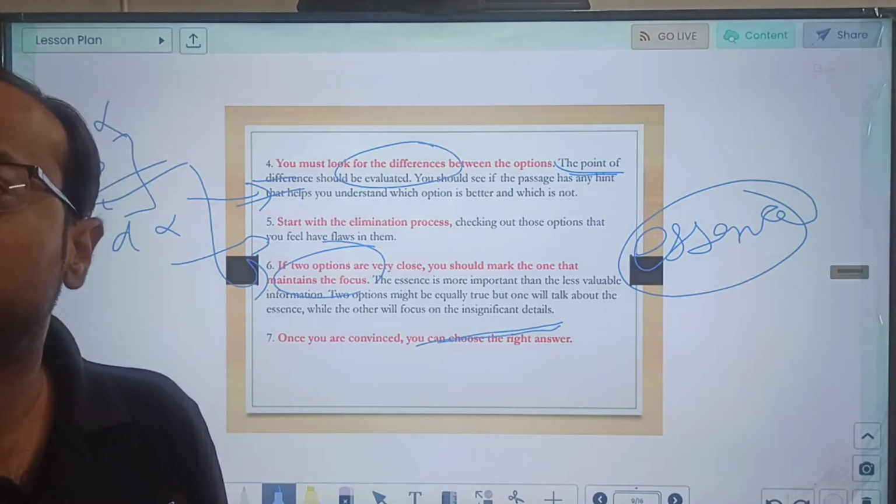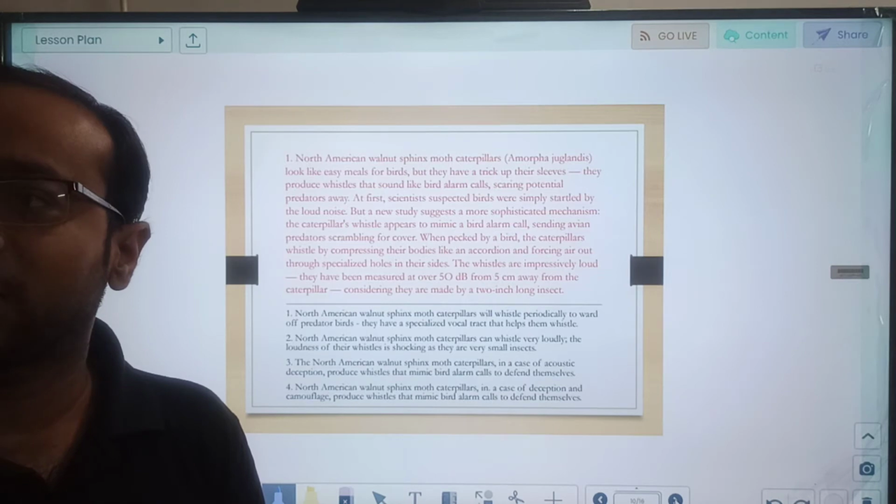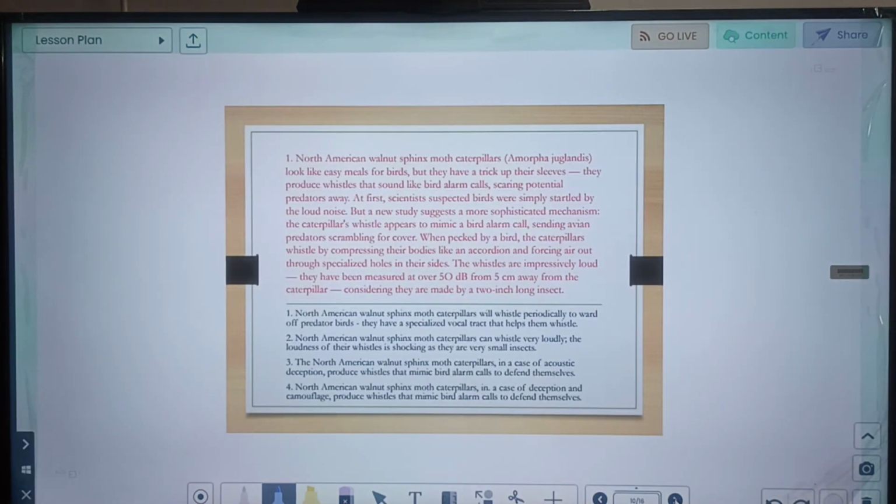And many a time, out of two options you will be able to eliminate one, and then you see which is capturing the essence and which is talking about insignificant points. Now we have given you some practice questions, showing what kind of passage comes, the options, and how to approach. Use the steps which we just discussed. Let me read out the first paragraph for you.